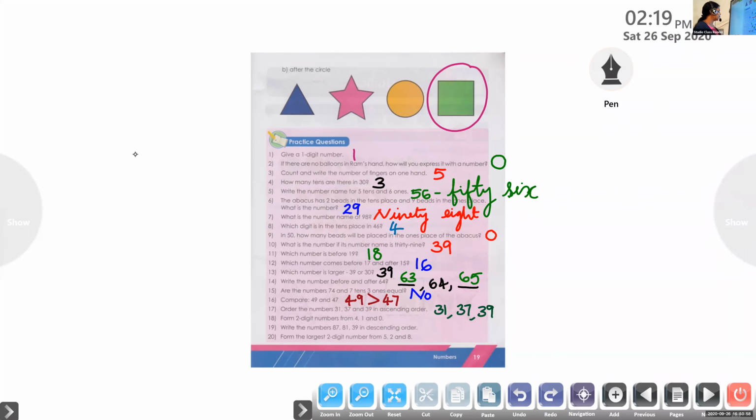See, next one, it is 18th question. Okay, 18th question. Form two-digit numbers from 4, comma 1, comma 0. Actually, we studied only two-digit numbers by giving two digits. No? Here it is given 4, comma 1, comma 0. So, using these 3 digits, we have to make two-digit numbers.